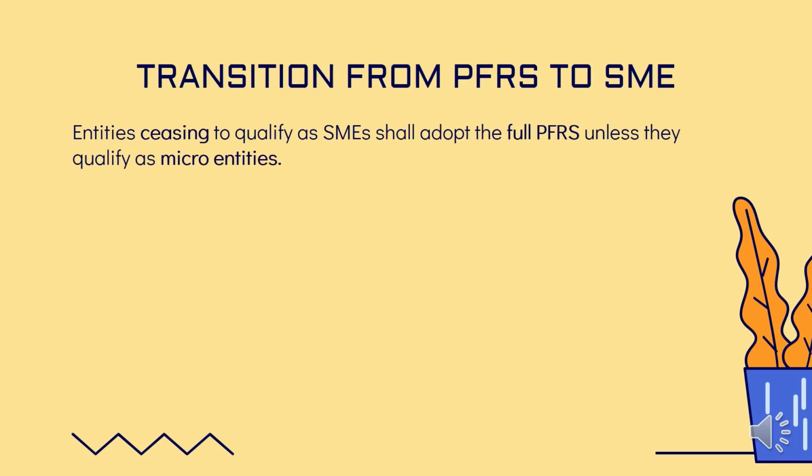Transition from PFRS for SME: entities ceasing to qualify as SME shall adopt full PFRS unless they qualify as microentities. Halimbawa, na-meet mo yung criteria for exemption ng PFRS for SME, ibig sabihin ceasing, titigil na yung qualification mo sa SME at pag nangyari yun, need mo na mag-adopt ng full PFRS.